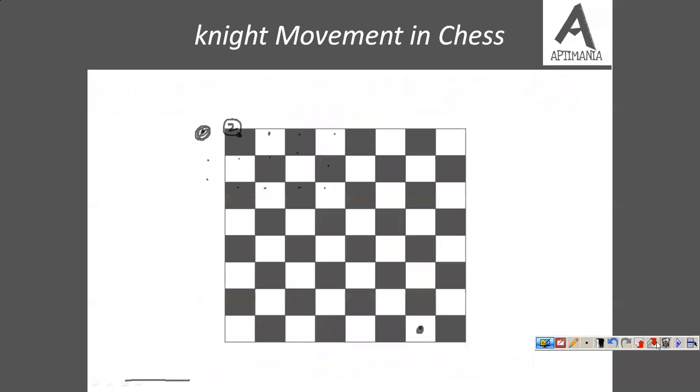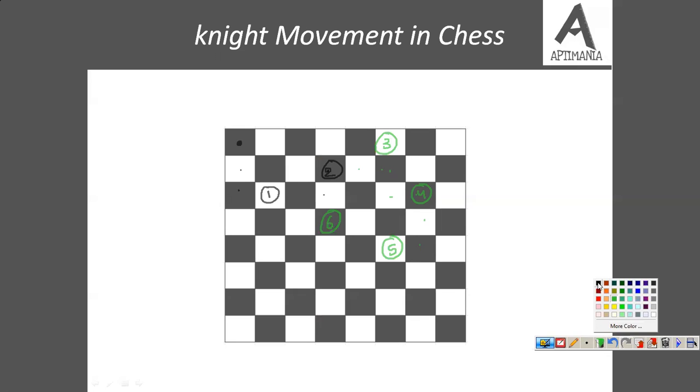Okay, so let us discuss the solution of this particular question. So see, suppose the knight is at this position. Let me count the number of moves, how it can reach. So 1, 2 and this. After the first move it takes, it can come here. I am taking random moves to show you something. Then again 1, 2 and 3, so on the second move it has come here. Fine. Then 1, 2 and 3, random move, right. On the third move it can come here. Then 1, 2 and 3, on the fourth move it will be here. Then 1, 2 and 3, on the fifth here. Then 1, 2 and 3, on the sixth move here.